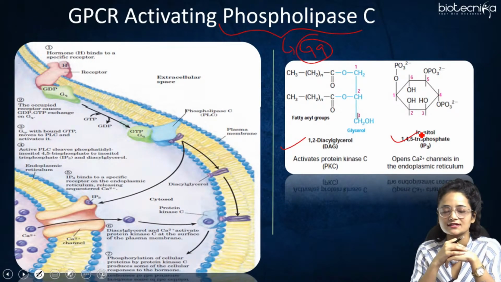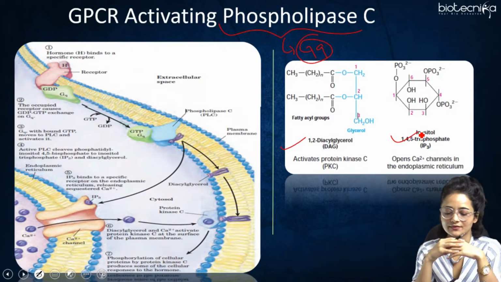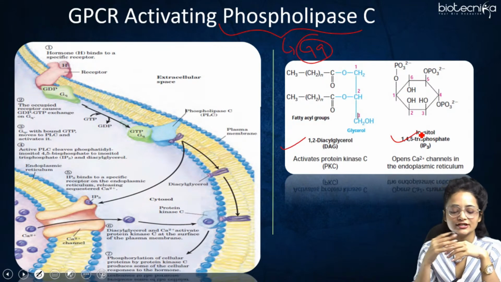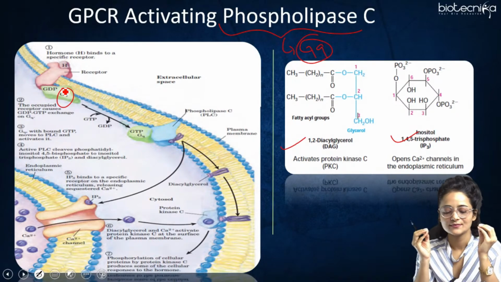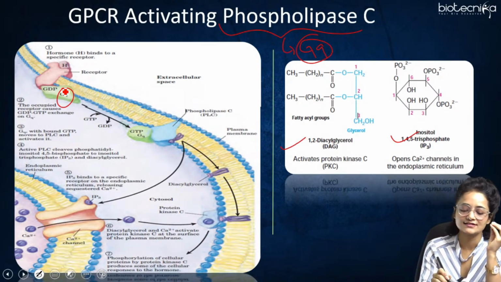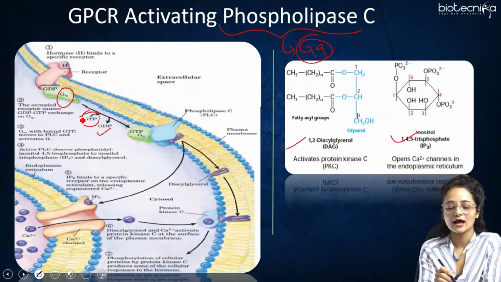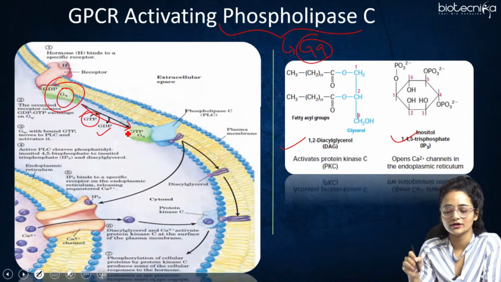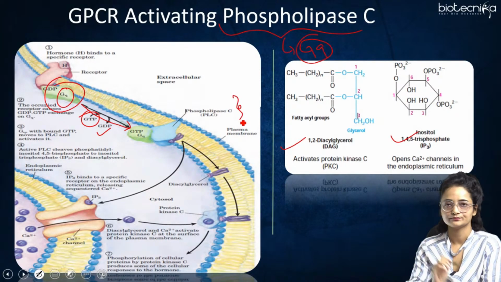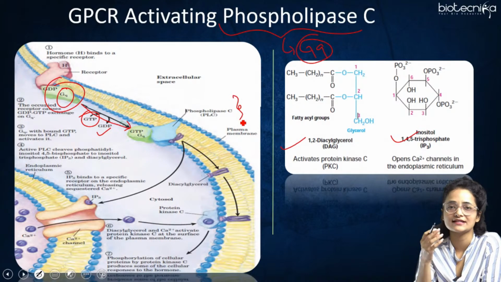So what happens is the hormone binds to the receptor, right? This is the hormone, it will bind to the specific receptor here. Now the GDP-bound Gq protein gets activated. The GDP gets dissociated here and the GTP is bound, right? Then this activated Gq binds to the effector molecule phospholipase C, right? After getting attached, this phospholipase C effector molecule gets activated.